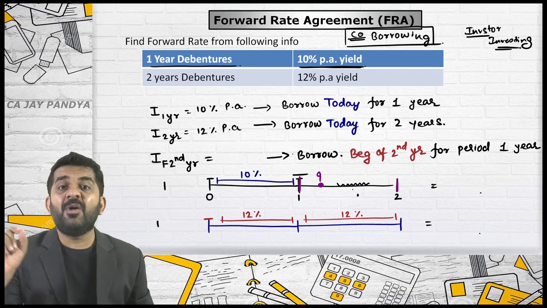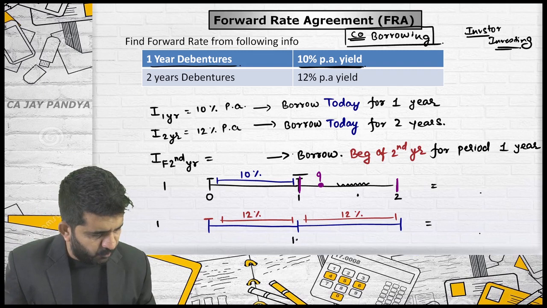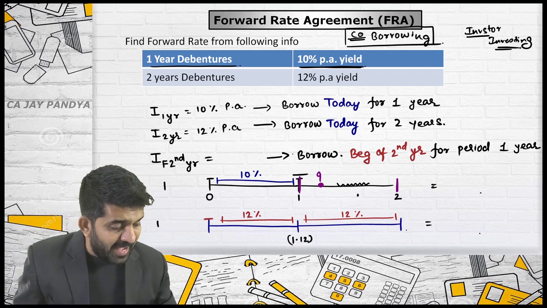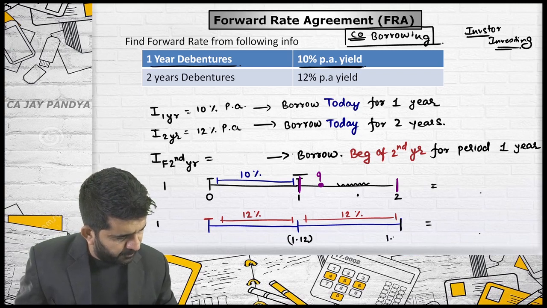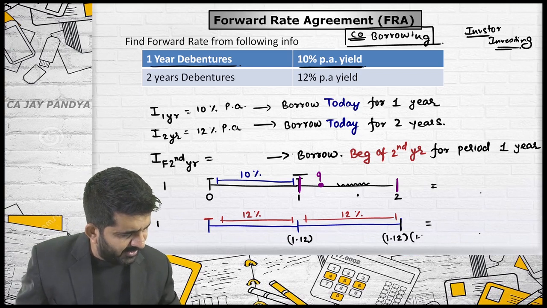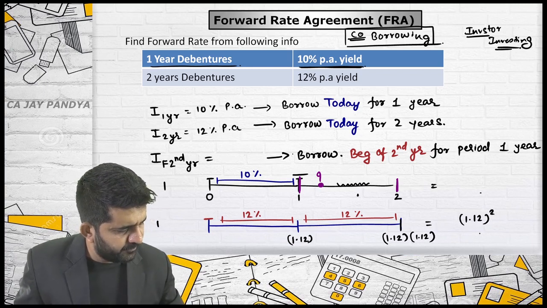If I take 1 rupee as a base, what will be the amount after the first year? It is 1.12. What will be the amount after the second year? 1.12, that is the principal, multiplied by 1.12, that is nothing but 1.12 square.